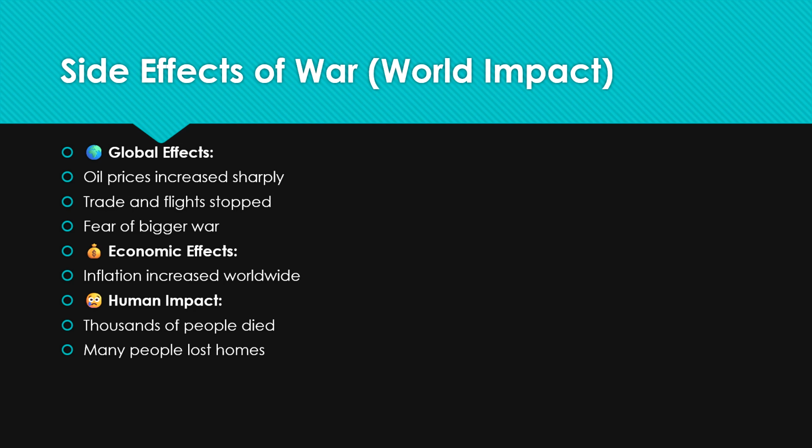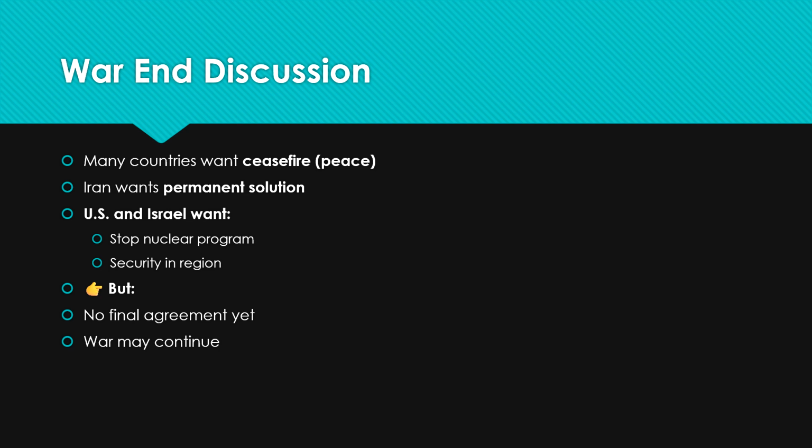Okay, now war and discussion. Many countries want a ceasefire, which means peace. Iran wants a permanent solution. The USA and Israel want to stop the nuclear program and ensure security in the region, but there is no final agreement yet. The war may continue. Yes, now let me explain it briefly regarding the war and discussion.